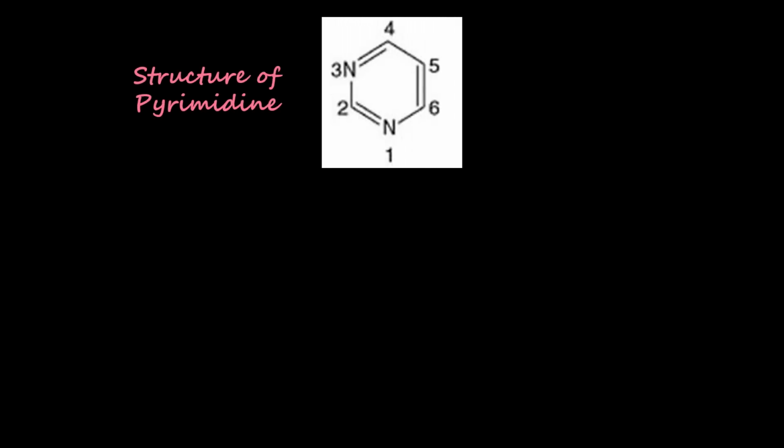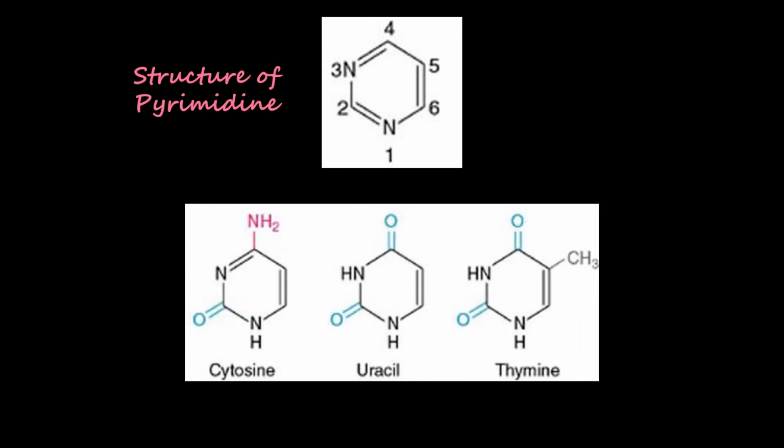So this is the structure of a pyrimidine. There is a single ring, as you can see, and the numbering has been done as well. Now these are the 3 types of pyrimidine: cytosine, uracil and thymine. So in cytosine you can see there is an amino group at C4 position. Refer to the numbering with respect to the structure of pyrimidine at the top. So C4 consists of an amino group, C2 position consists of a carbonyl group.